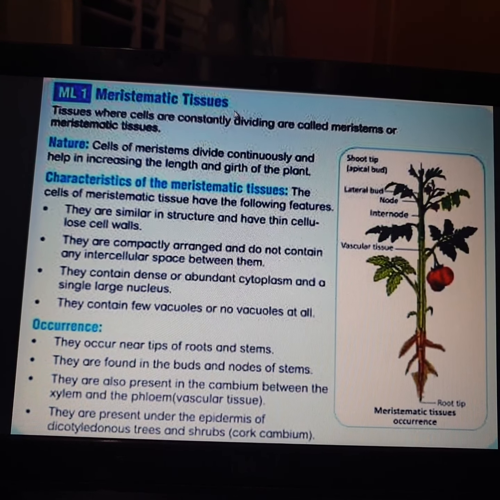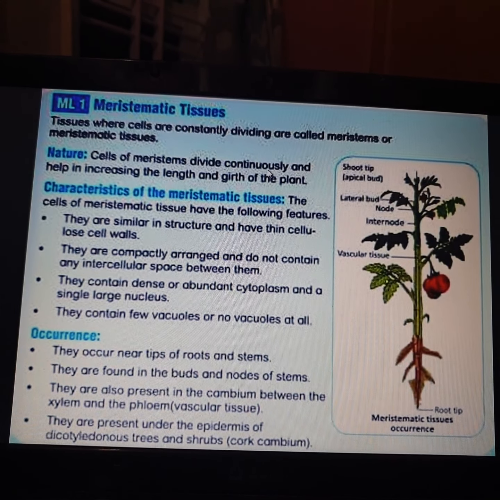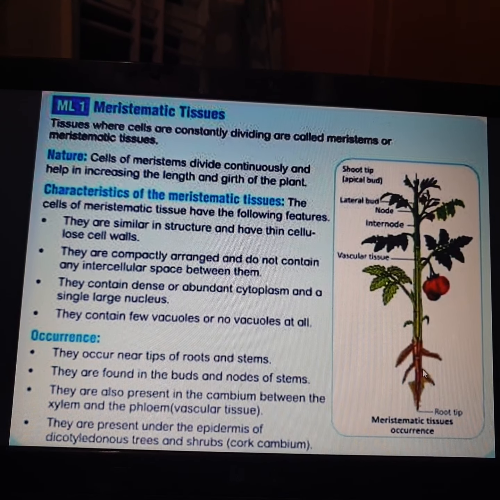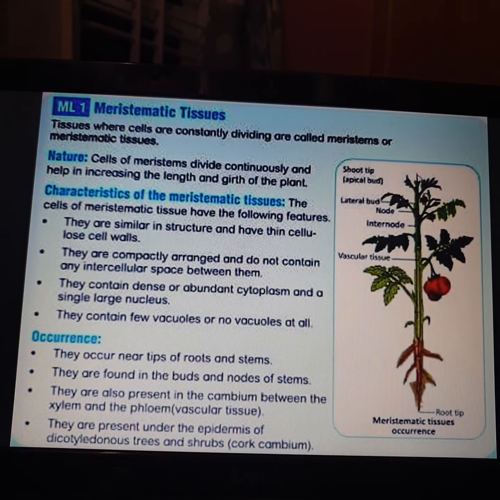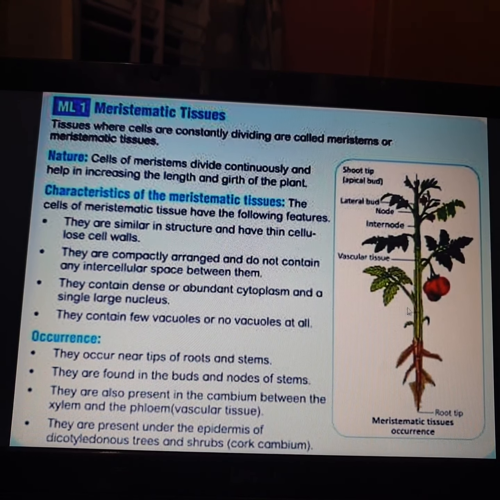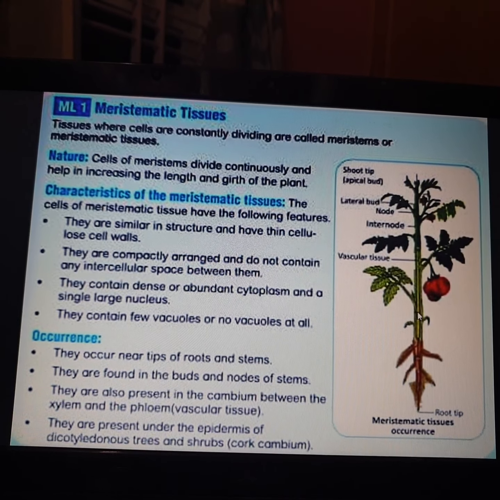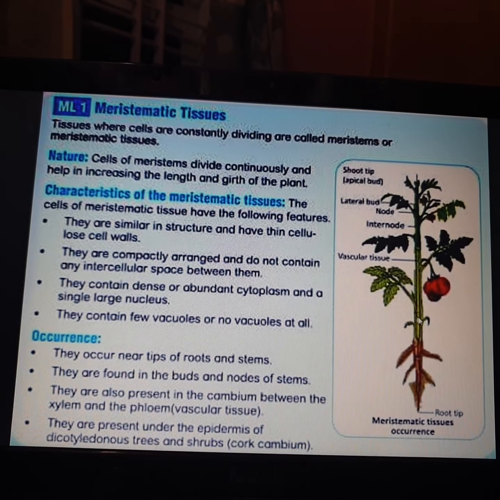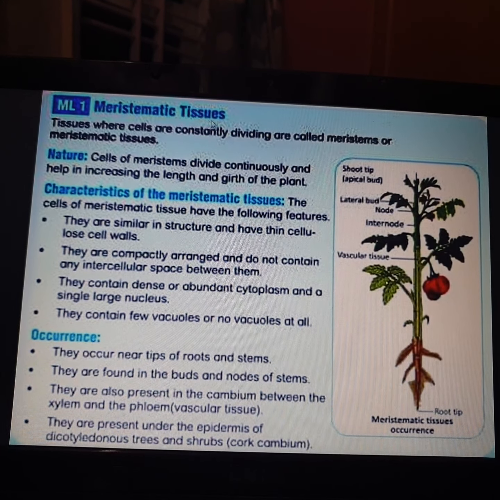Okay. Now, what is the nature of these meristematic tissues? Cells of meristems divide continuously and help in increasing the length and girth of the plant. So the plant will start growing, and when it starts growing, it becomes taller. To become tall, they need meristematic tissues, and even for the girth, that is the width of the plant. When it is very small, the width of the plant is very small. Later when it starts growing, the width also increases. For this also the main reason is meristematic tissues.